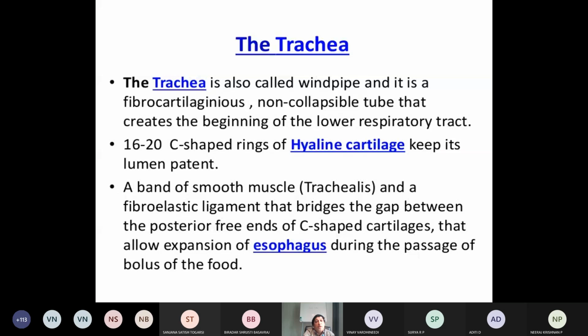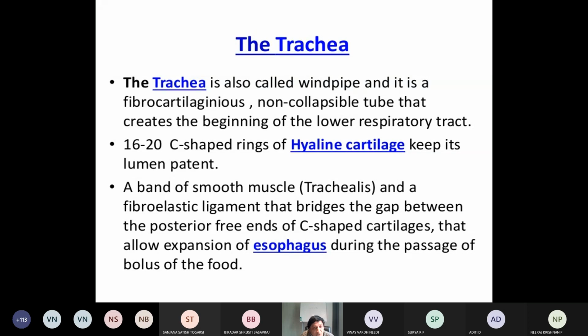So there will also be smooth muscle, that is called the trachealis, and a fibroelastic ligament, which bridges the gap between the posterior free ends of the C-shaped cartilage that allow expansion of the esophagus during the passage of the bolus of the food.